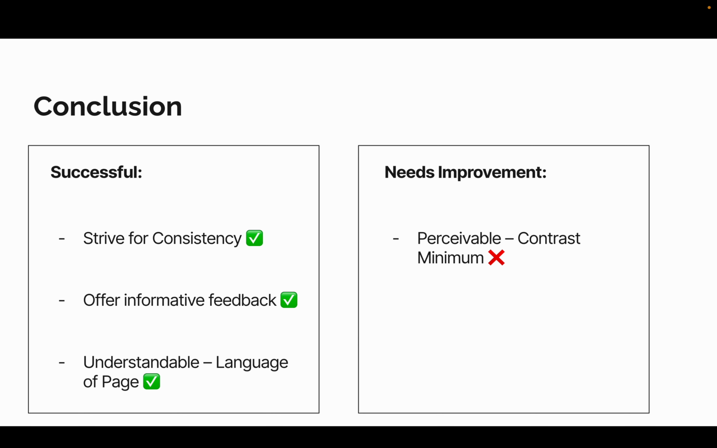In summary, MUSINSA effectively incorporates several usability principles, such as striving for consistency and offering informative feedback, which enhance the overall user experience. Additionally, the attention to language accessibility demonstrates a commitment to inclusivity, making it more user-friendly for a diverse audience. However, MUSINSA must address its accessibility shortcomings, particularly regarding contrast ratio, to ensure that all users, including those with visual impairment, can navigate the site comfortably.